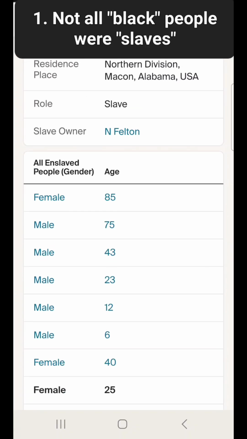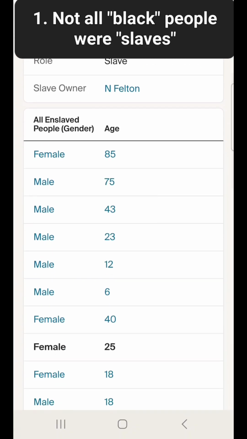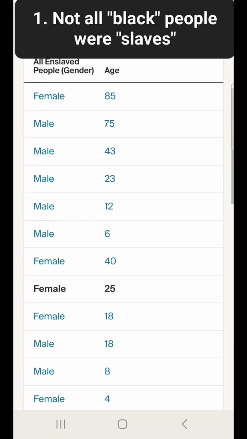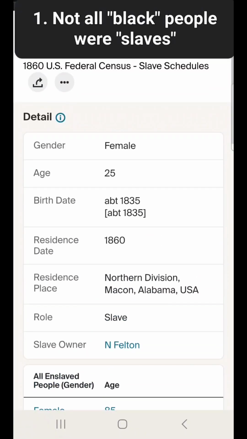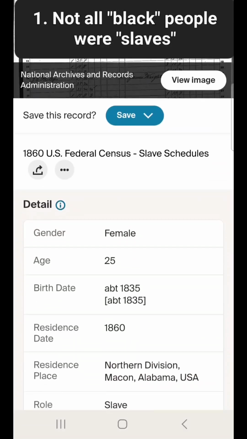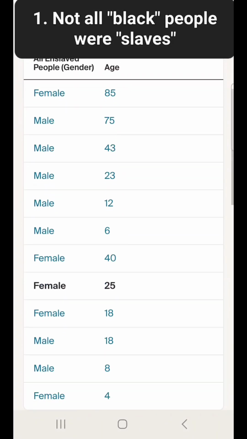Now, see, there was a female 85, a male 75, a male 43. I mean, you have someone here as young as 6. You have a female on here as young as 4. I can tell you that from looking at this, I highly doubt that these people were getting beat with whips and being tortured if this female at the top of the list was 85 years old and still a slave. So that's just something to think about.